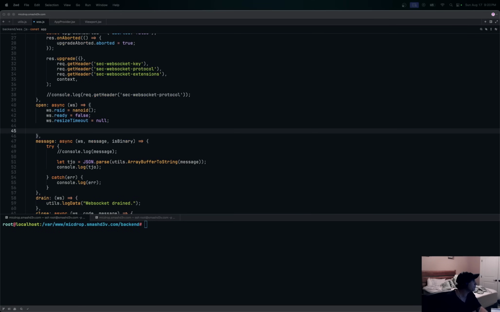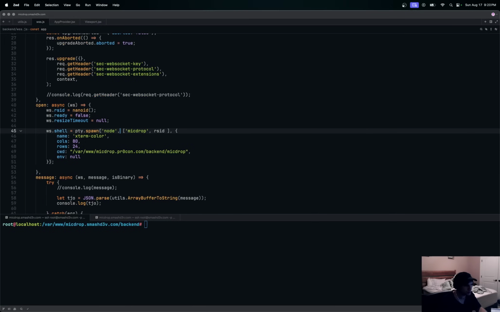So maybe we could pipe out htop or something like that. We'll just get rid of this for now, that's extra options. Let's take this array, we'll just send an empty array. And for now, we'll just do htop and see if that actually works. Change the working directory, we'll just comment this out for a minute. And see these initial rows and columns right there.